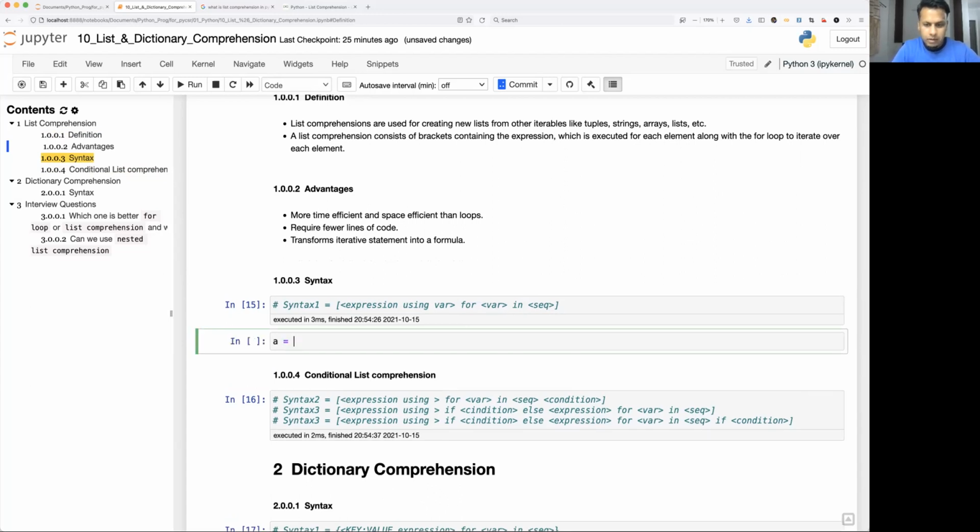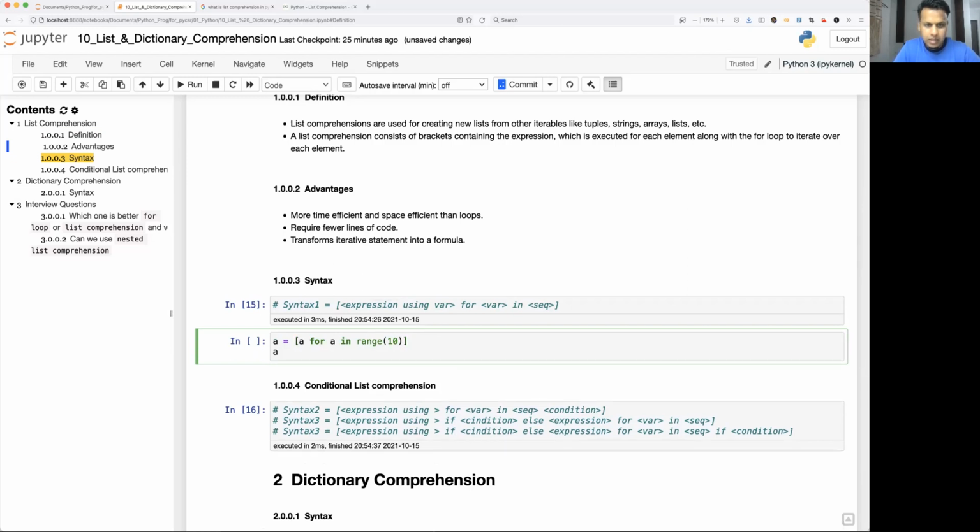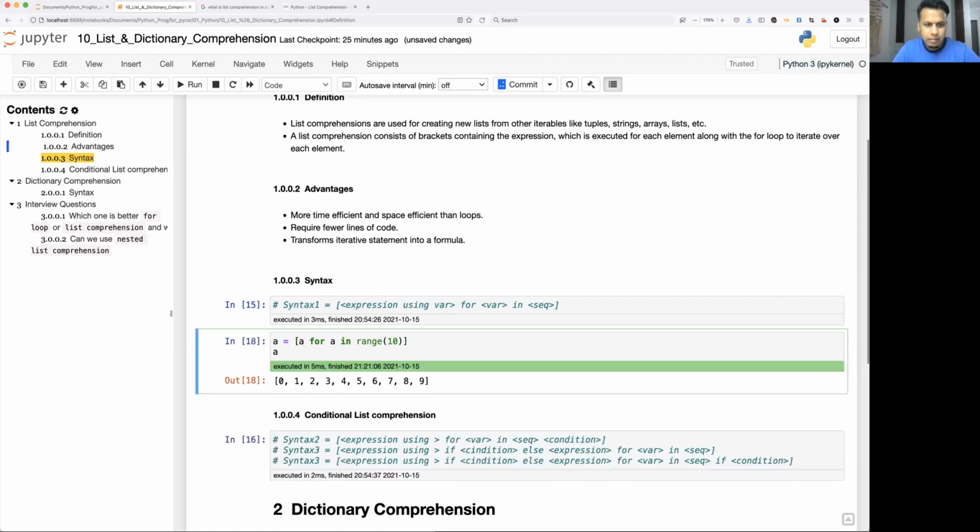So let's see one example here. I'm going to create one variable a equal to, then list comprehension notation, then for, let's say I have one variable here, a in range, let's say I want to create numbers from 0 to 9. And I am going to use the same variable here without any expression. Let's see what happens. It is going to return one list of numbers from 0 to 9. Okay, so this is what we got. You might ask, okay, range always produces the list, right? Then why use this?